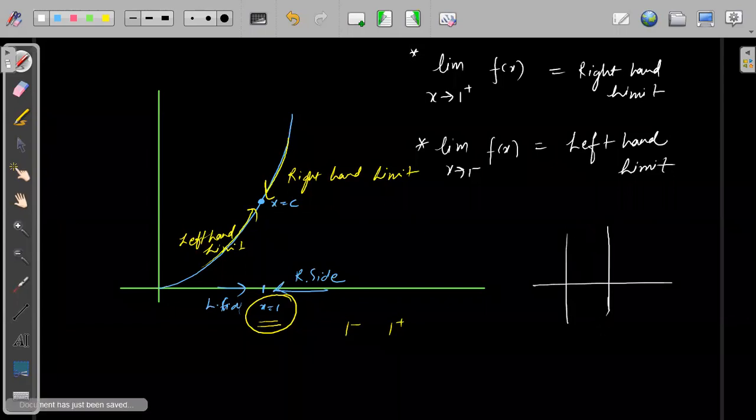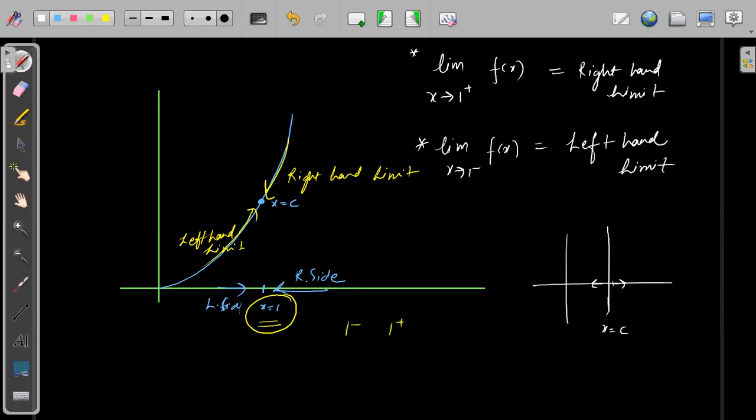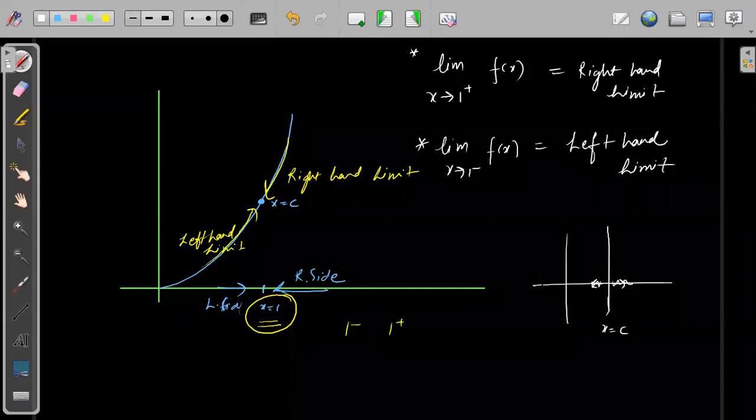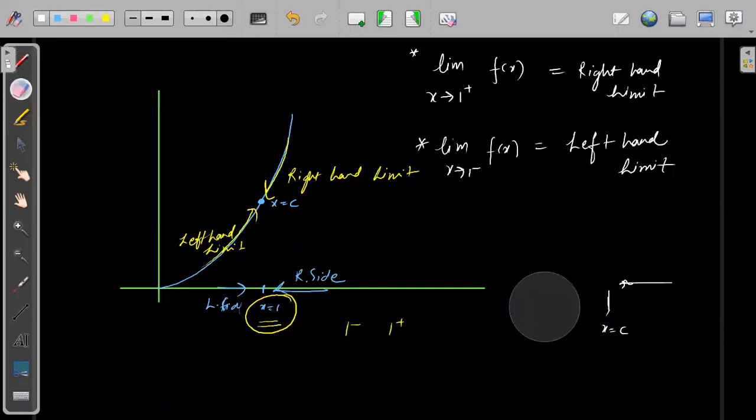By for parallel to y-axis, suppose if you are talking about this, for this case, right hand side and left hand side limit won't exist, because there is no neighborhood, because the function is only defined for x is equal to c. It is not defined for right side, it is not defined for left side. Understood? Levin, did you understand? There is only the function defined at point x is equal to c. For that case, we will not talk about its neighborhood, because that function is entirely different.